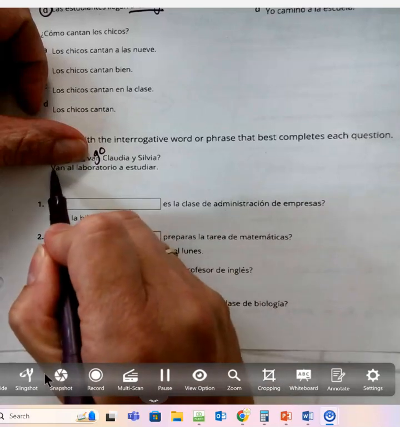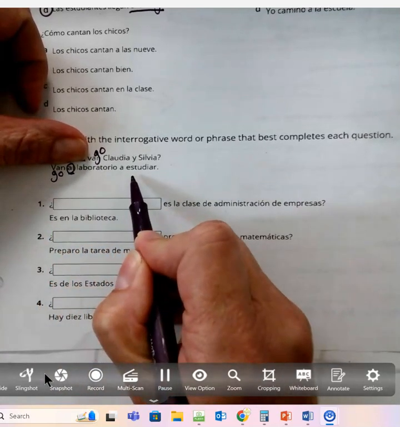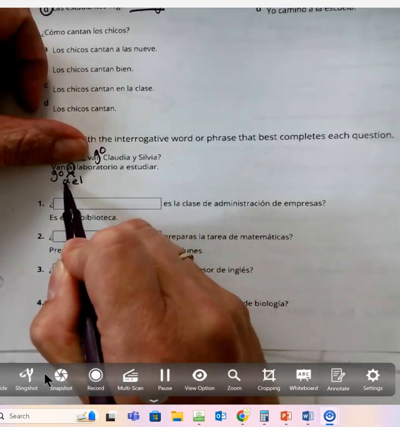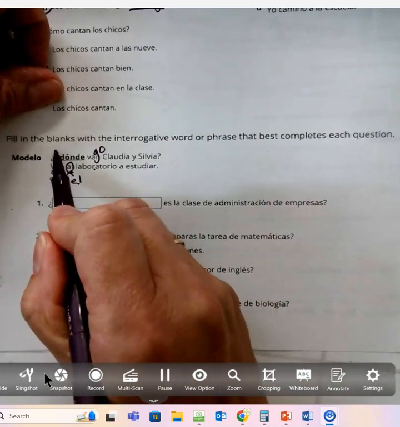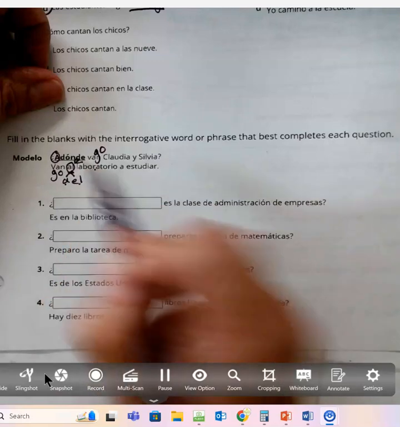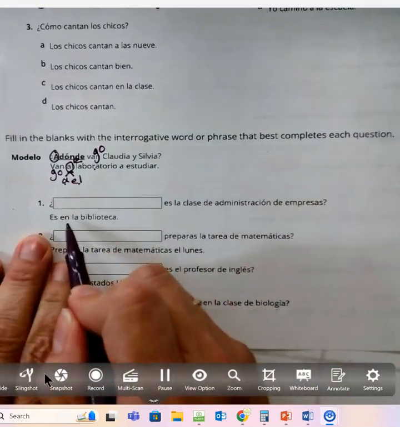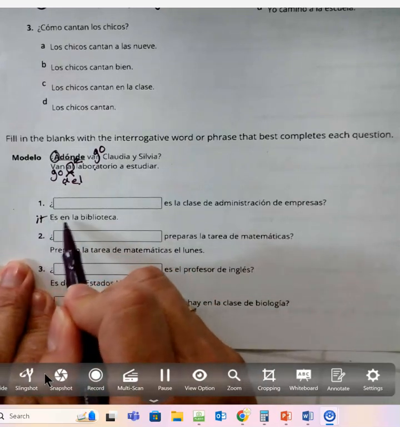Well, we say they go al laboratorio a estudiar. They go, al is a and el. They go to the lab to study. So obviously we're asking, where are they going to? Look at that a. You see it in the answer. Let's look at this one. The answer is es en la biblioteca. Understood it, right? It is in the library.